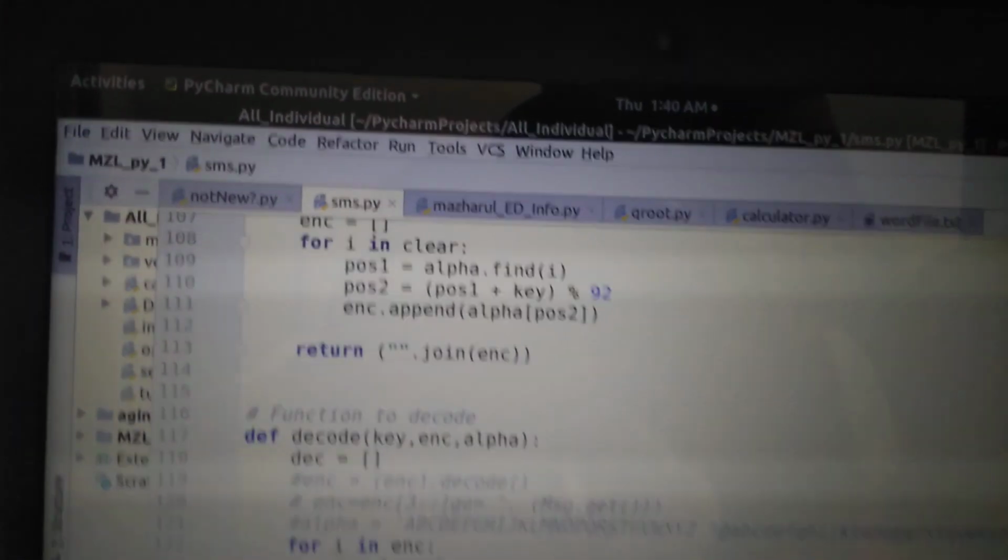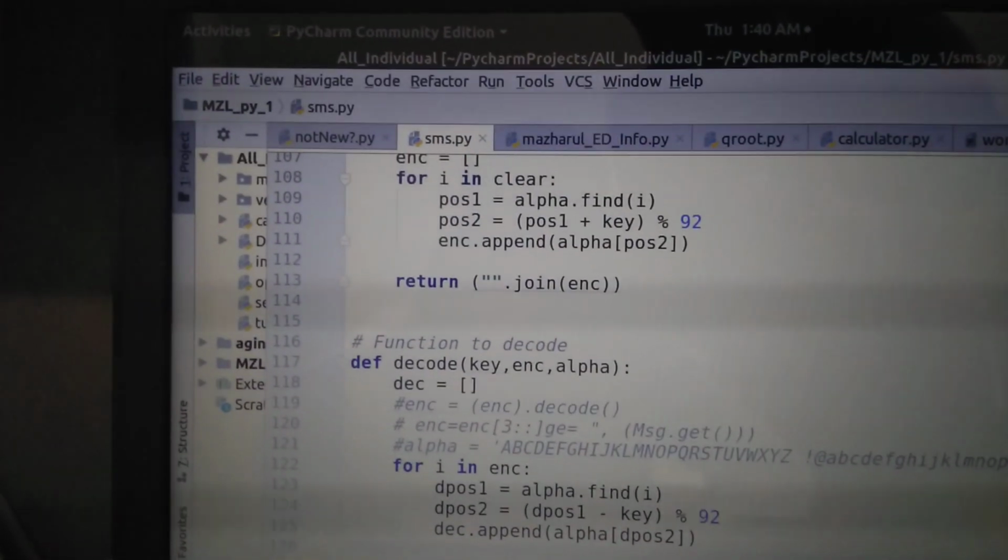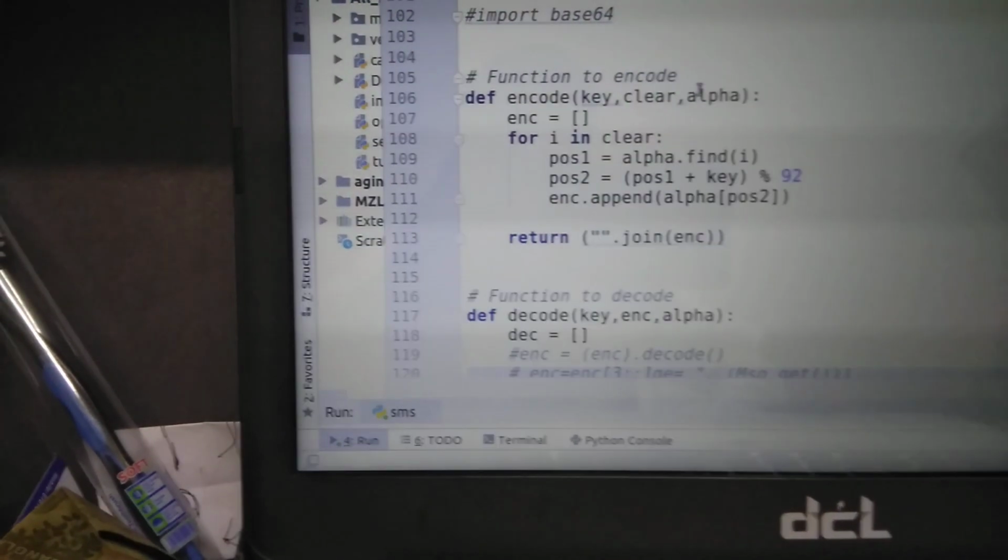Here in our code, now the camera is clear, so we can see that. Let's start our algorithm. Here is the algorithm, encode and decode, that means encryption and decryption.